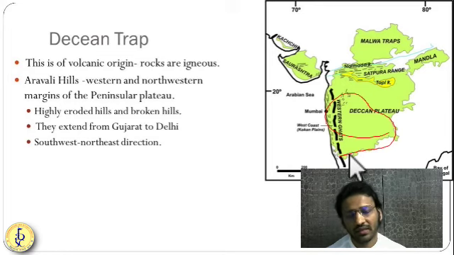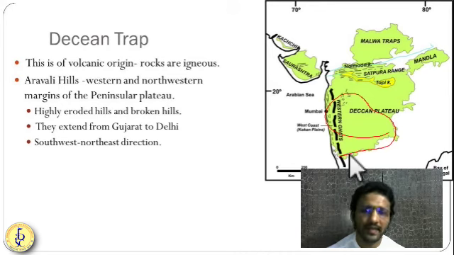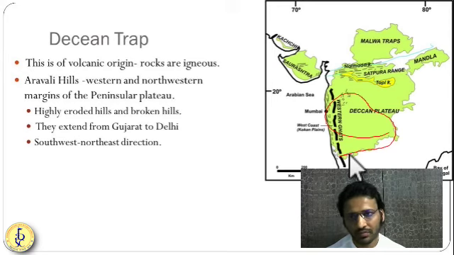This Deccan Trap is of volcanic origin. When we see the physiographic division of India in detail, that time I will tell you how this trap was formed. So hotspot and plate tectonics, so many things we need to learn before knowing how the Deccan Trap has been formed.